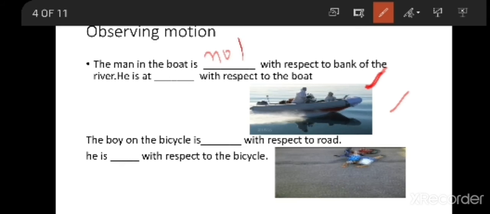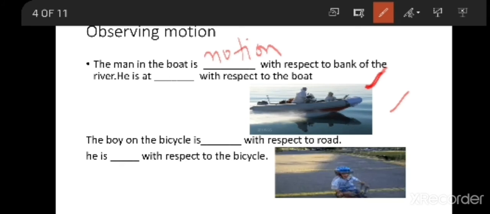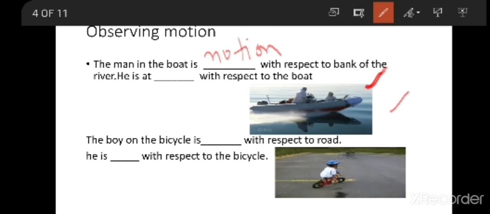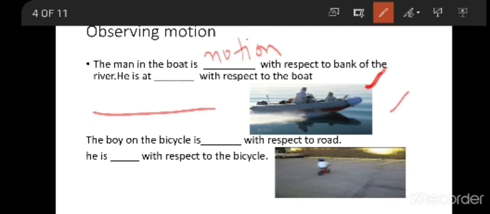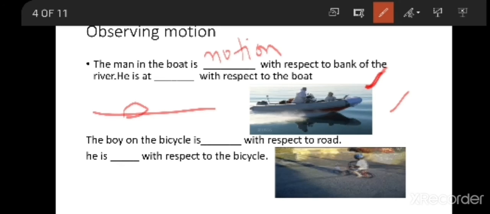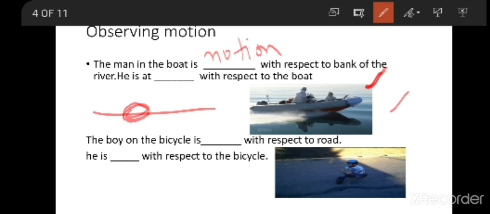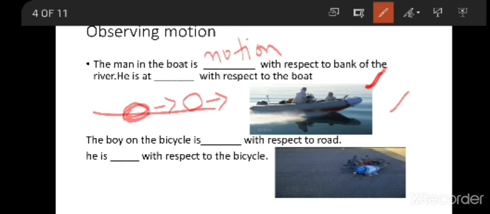The man in the boat is in motion with respect to the bank of the river because, imagine, he is riding. Suppose this is a boat. He is riding with the boat. The boat is moving. How can you say the boat is moving?